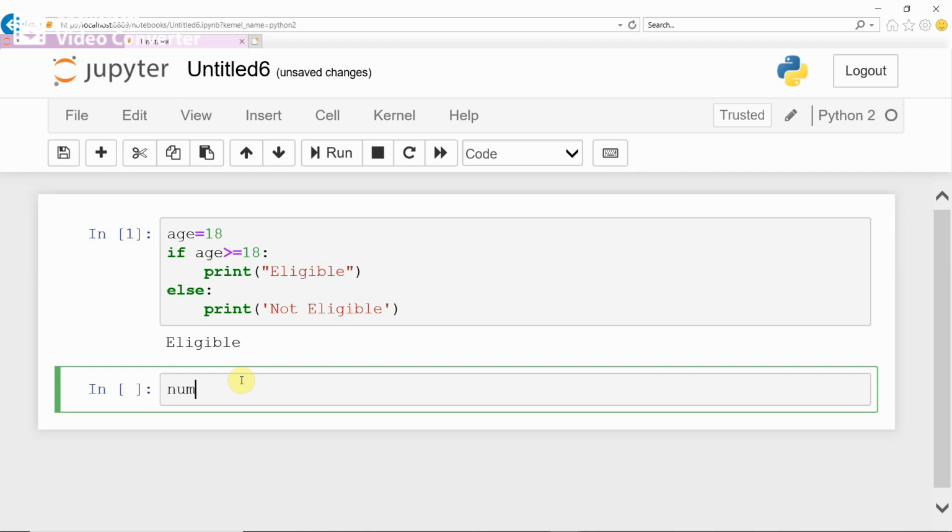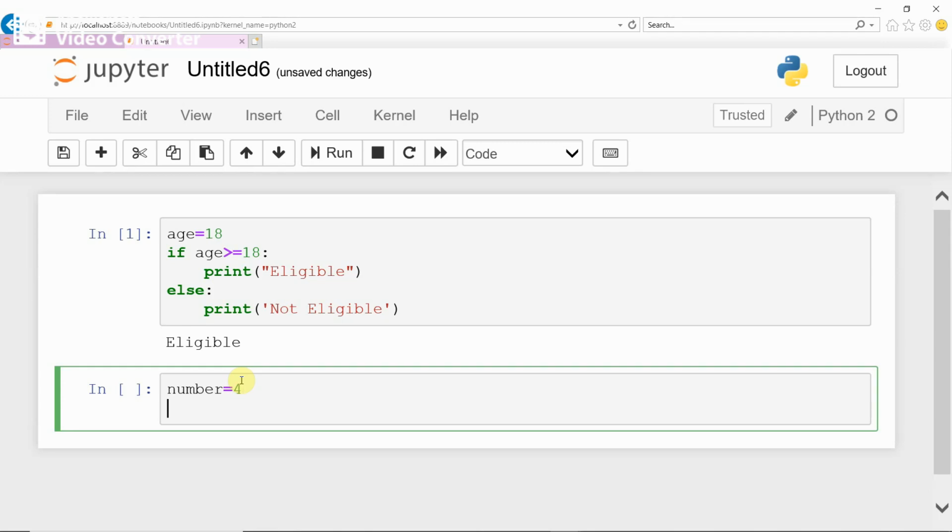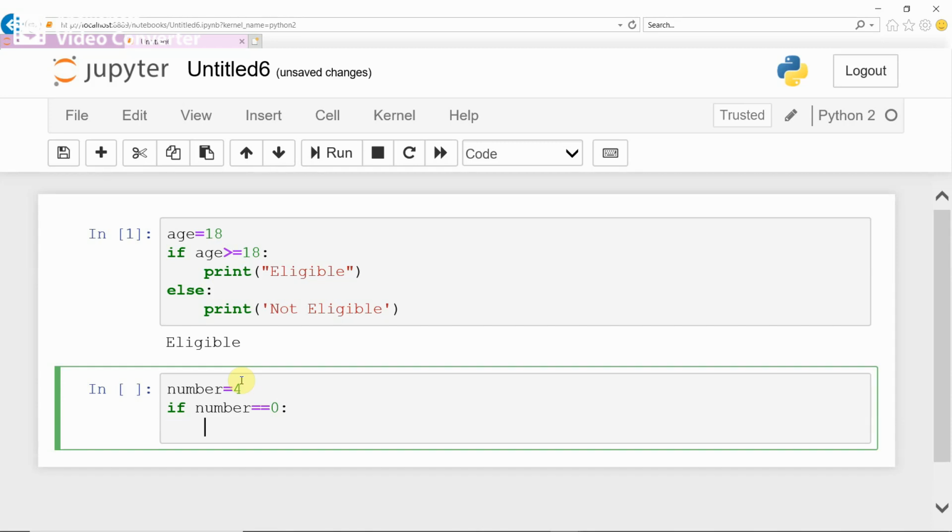First you have to store value in the number equal to some positive or negative or any value. Now if number equal to 0, see the double equals is a comparison operator, that is equality operator. Then you have to print number 0, correct? Print 0.